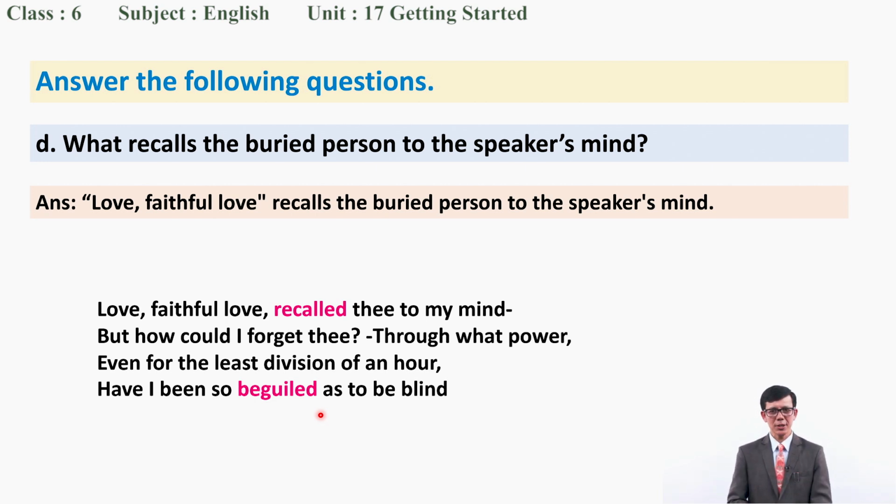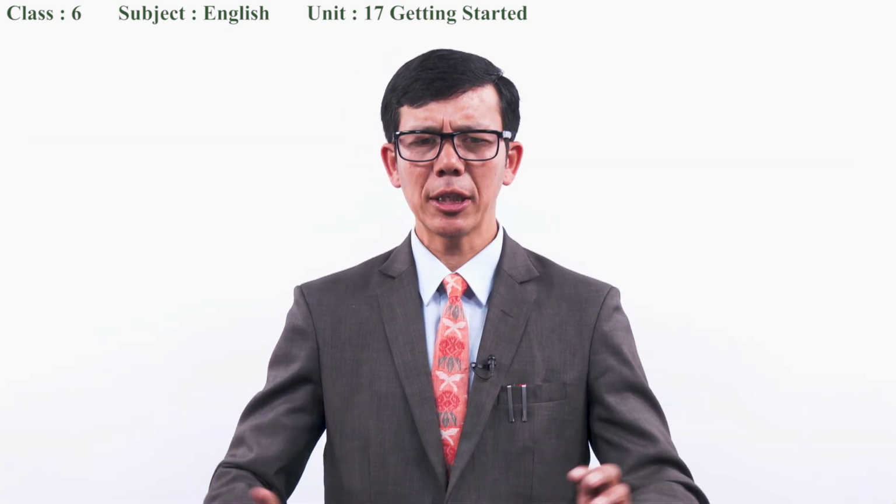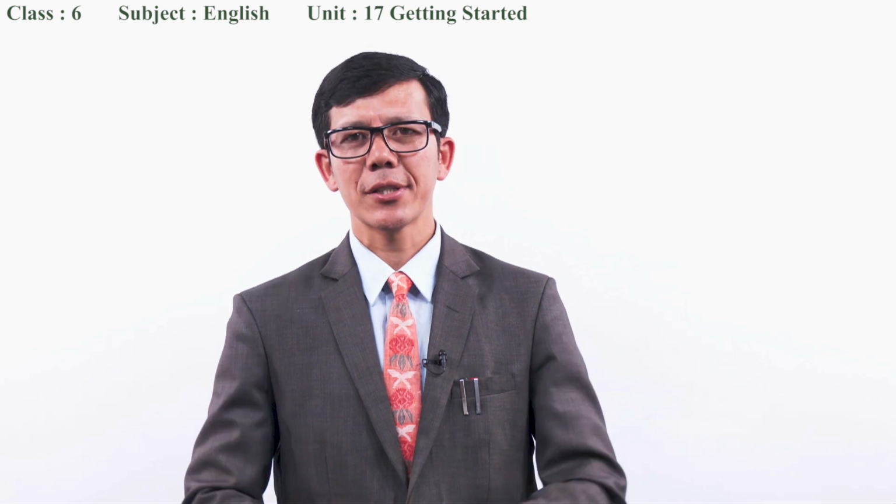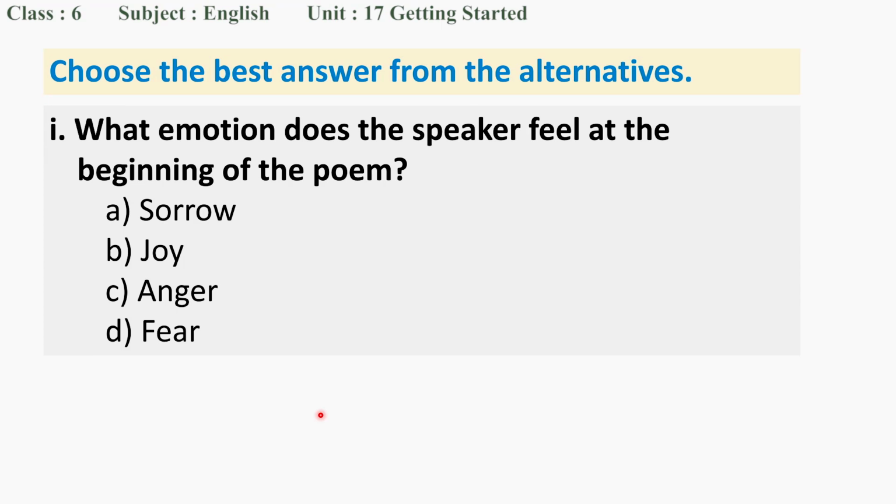Okay, these are some of the questions that we have discussed so far from the poem. So, my dear students, let's quickly discuss some of the MCQ questions. Try to guess and tell me the right answer. What emotion does the speaker feel at the beginning of the poem? We have already said this answer. Is it sorrow, joy, anger, or fear? Very good. Joy.